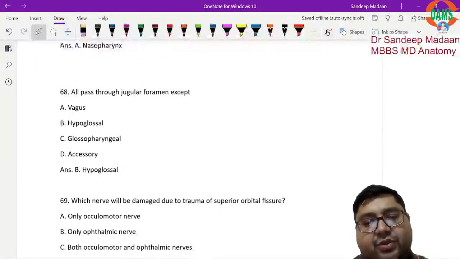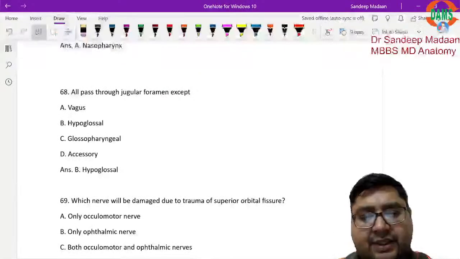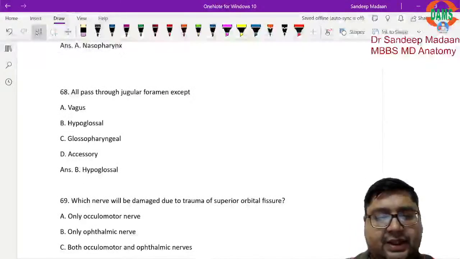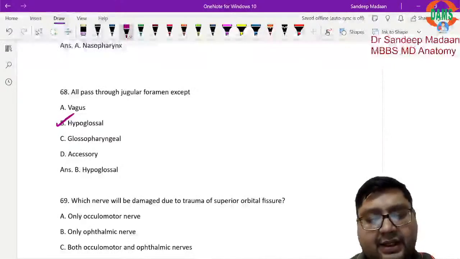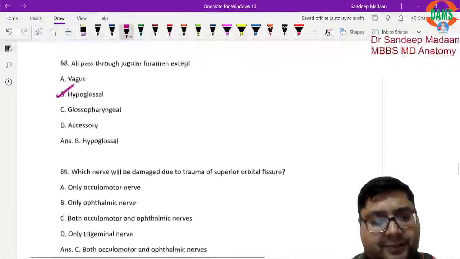All will pass from the jugular foramen? We have already discussed all the foramina, and we know the 9th, 10th and 11th will be passing, but the hypoglossal nerve will be passing through the hypoglossal canal. That's why this will not be the answer.